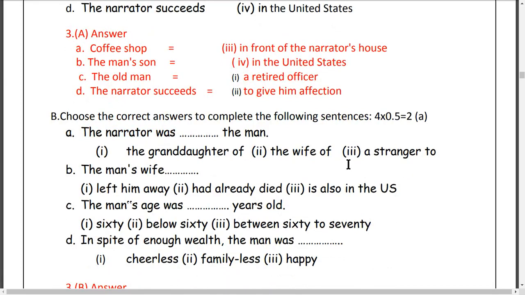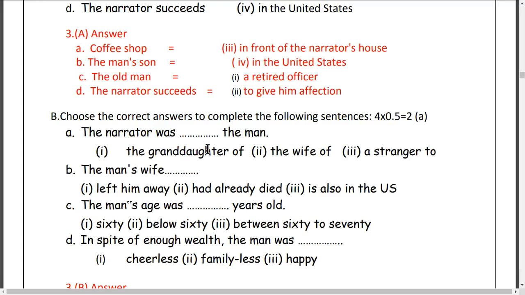Okay, and number B, choose the correct answer to complete the following sentences here. There are also 4 questions. 1 question 0.5 marks, 0.5 into 4 is equal to 2 marks here. Okay, B, the narrator was blank, the man, yes, grandfather.